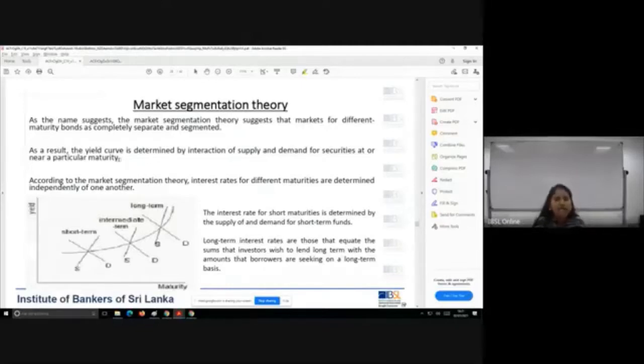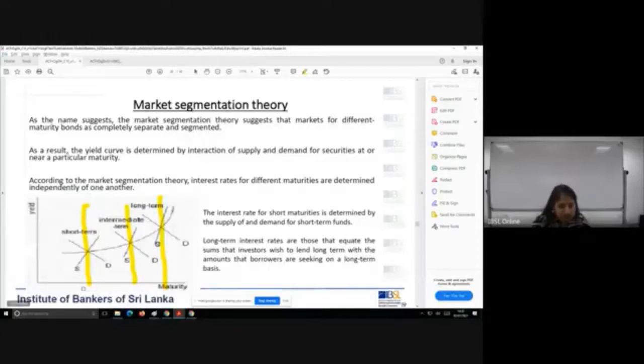Therefore, the yield curve is determined by the interaction of supply and demand for securities at or near a particular maturity. So what is the market segmentation theory suggesting? That for each maturity, if we take 5-year, 10-year and 15-year, the market segmentation theory says, look here, this is a separate market.